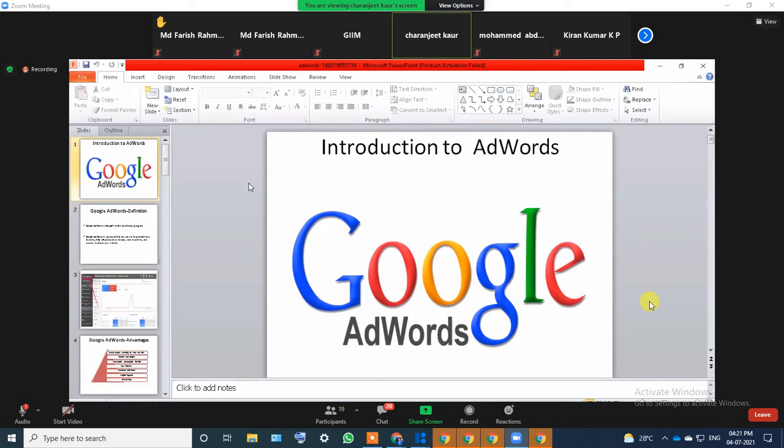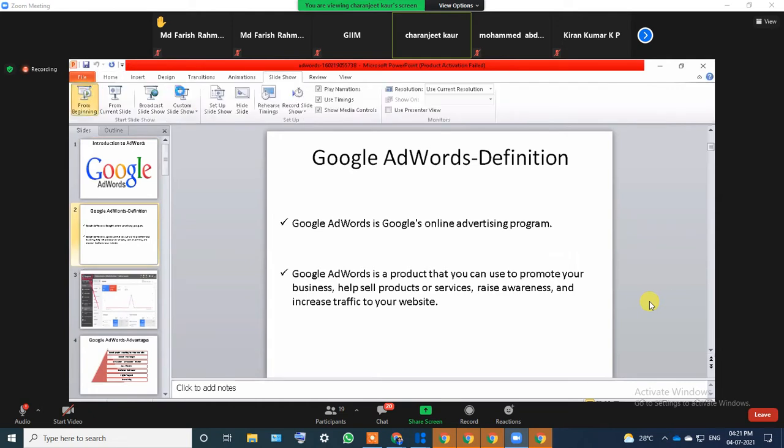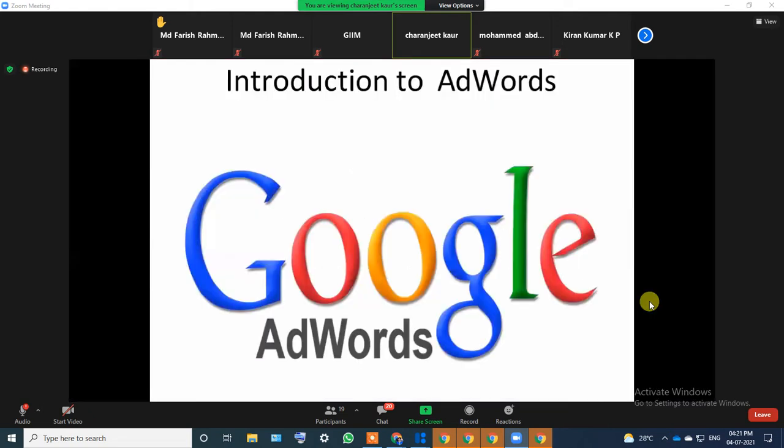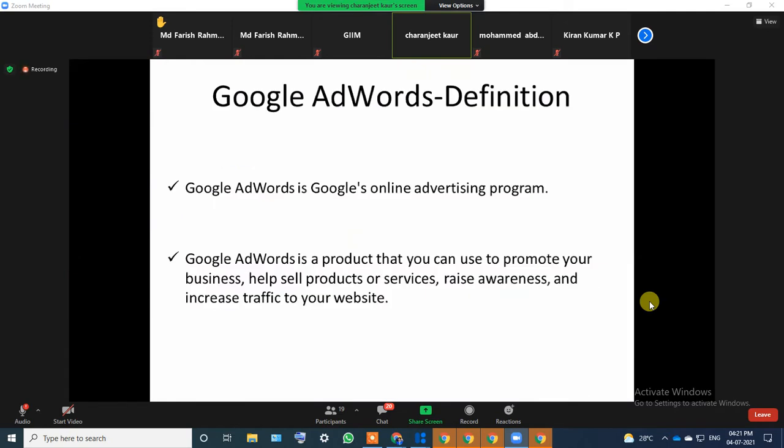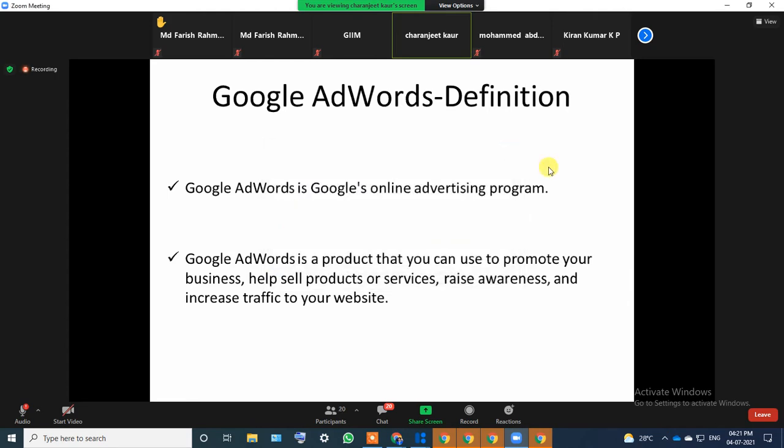Talking about Google Ads, what exactly is Google Ads? Google Ads, as we can see, is an online advertising platform. As we all know, it is an online advertising program or platform. It's also a product that you can use to promote your business. It also helps you sell your services, raise awareness, and increase traffic to your website. Like earlier I told you about SEO and Google Ads.